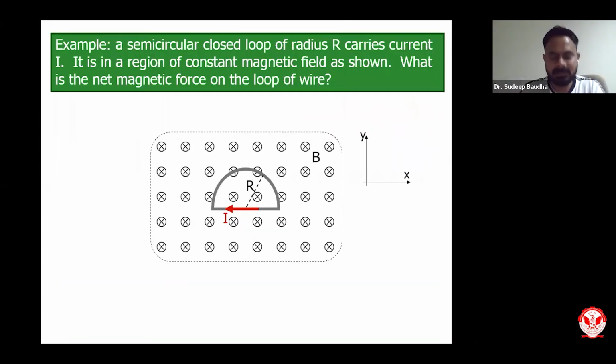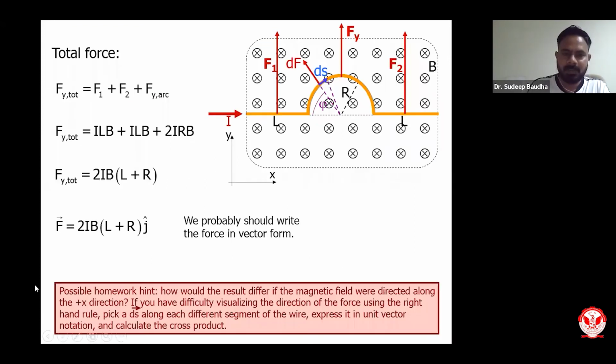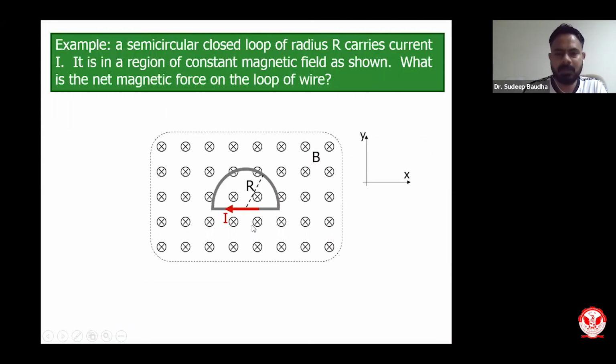Suppose instead of a straight geometry, we have a closed geometry, then what will happen? What will be the total amount of force felt by a closed geometry? I want some answers from the audience. What do you feel like? If I have a closed geometry, then what will be the total amount of force on that particular geometry? Any insight, ideas about it?